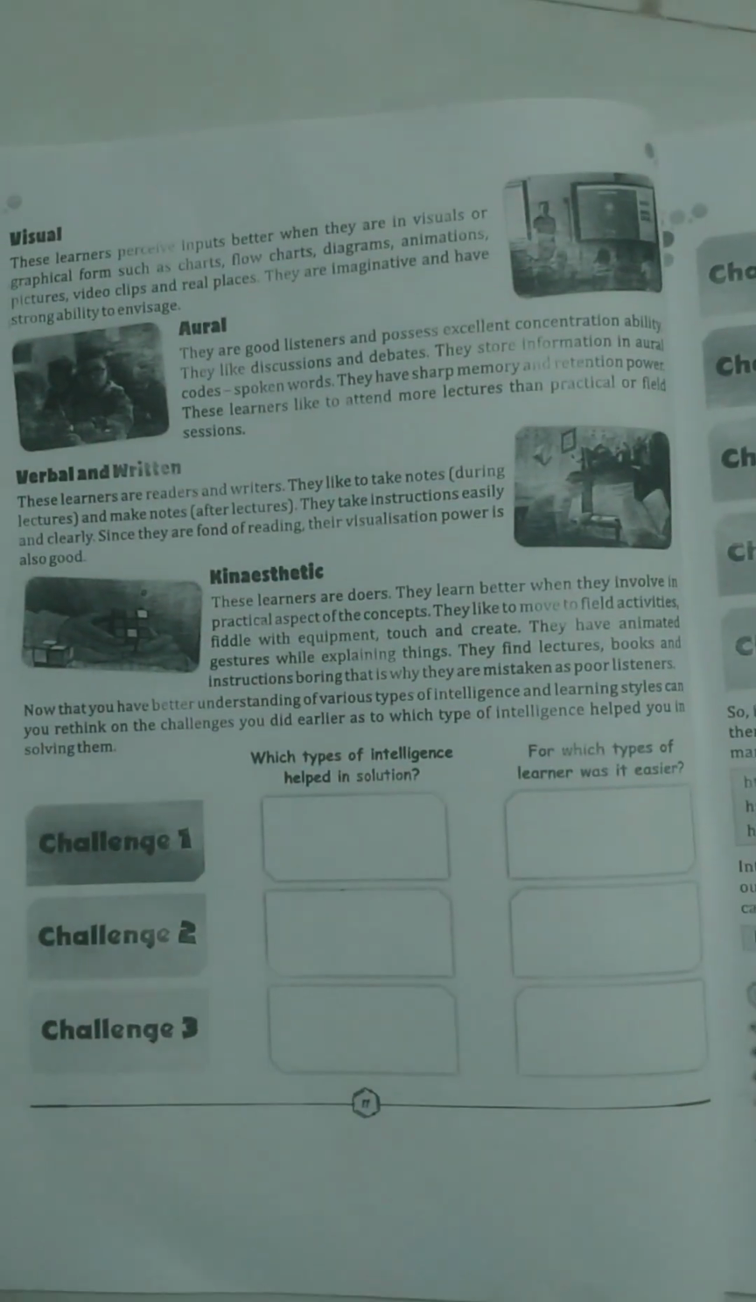They are of four major learning styles. Which are the four major styles, that also you can write here. Only the highlighted points or the head points you can write: visual, oral, verbal and written, and the last one is kinesthetic. These are the four different learning styles. Now let's go to the next question.